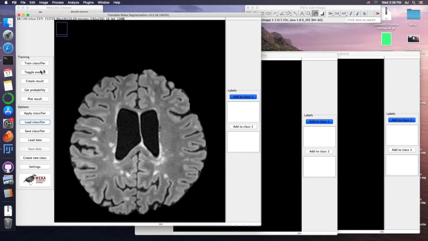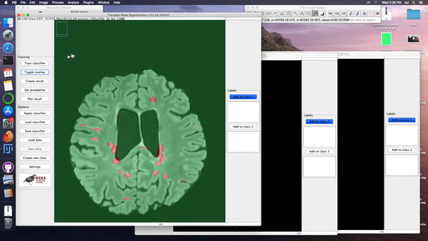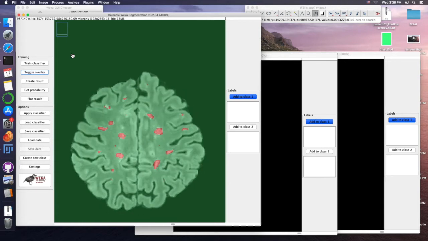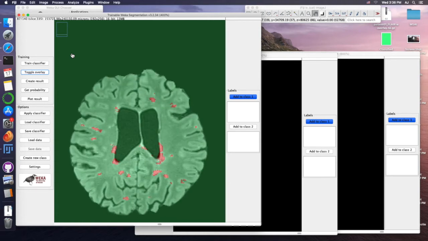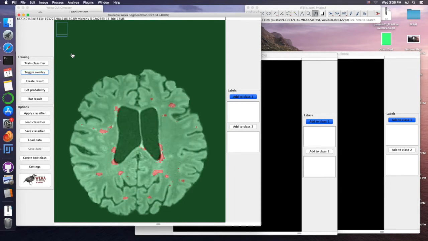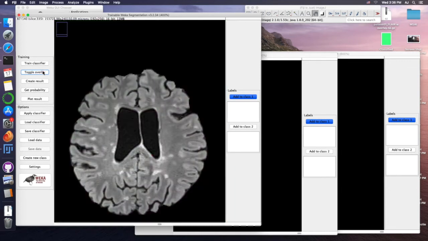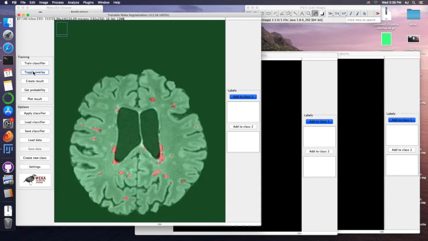Let's just go over here and toggle the AIMS overlay. So, this is all done by the computer. The AI essentially looks at this, and it's been trained on 5 different MRIs to analyze lesions and detect all of them, even the smaller ones. It's quite plausible that a radiologist, especially doing hundreds of these every day, would just select that and possibly miss that. You can see this picks that up.